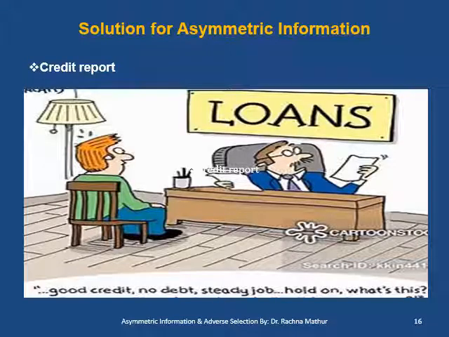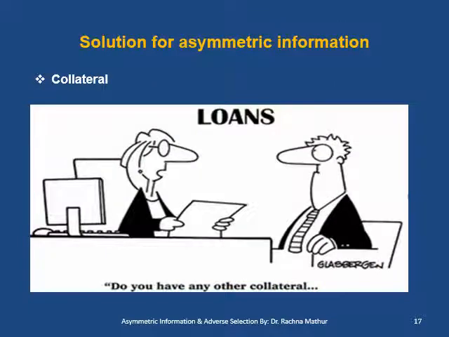Now, after discussing the problem of adverse selection and asymmetric information, let us see what the solutions for it are. The first solution is the credit report, where banks should rely heavily on the credit report for information about the loan applicant's history, whether the borrower has defaulted in the past or not. Now, the second is the collateral.